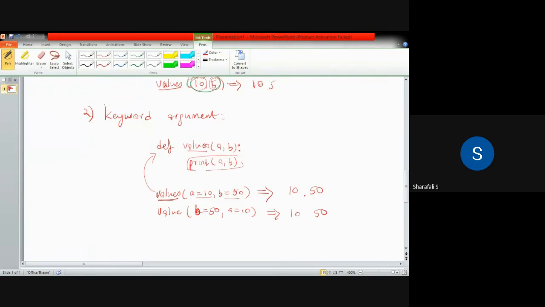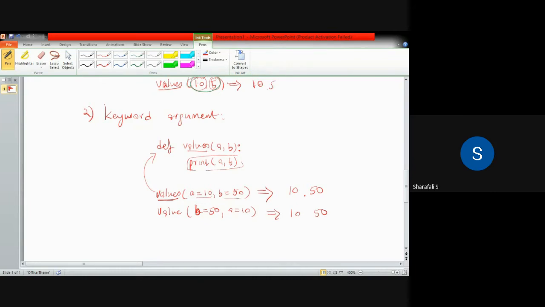If you are considering a as 10 and b as 50, then it will be printed as a as 10 and b as 50. So even you can write a first, b second, or b first, a second. It is not a matter. The order is not important here, but the keywords are important.